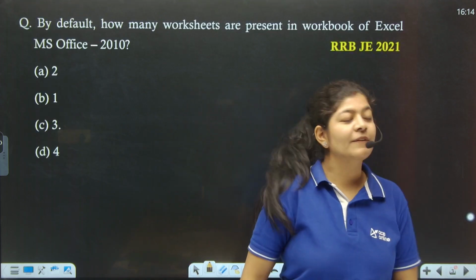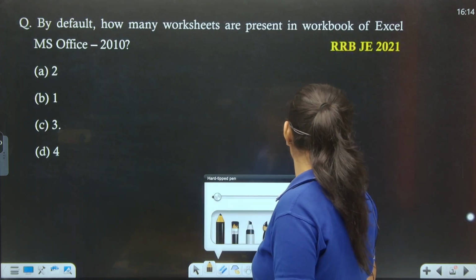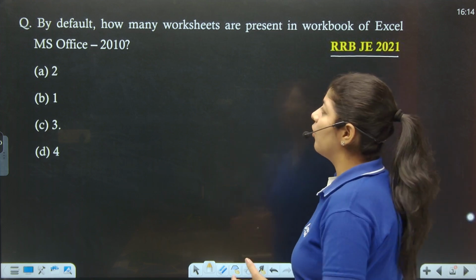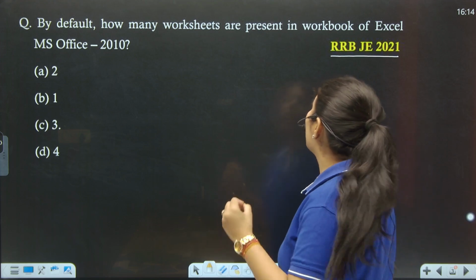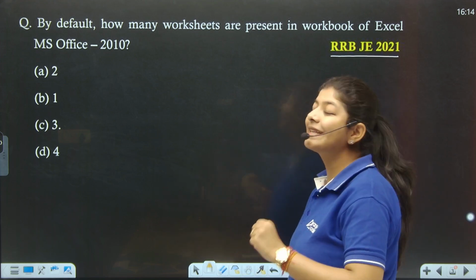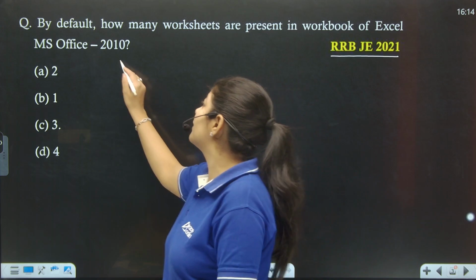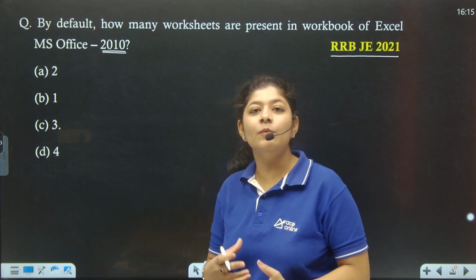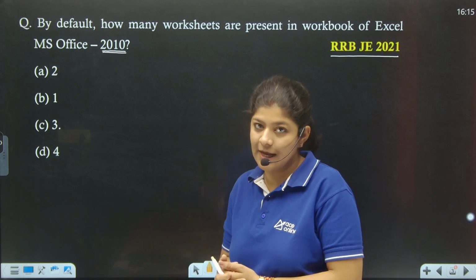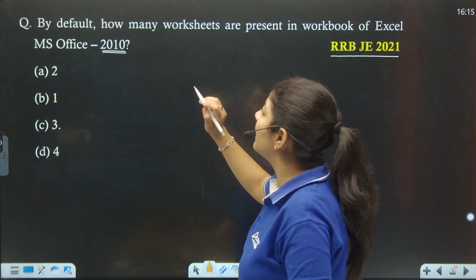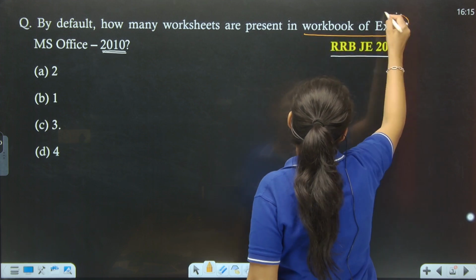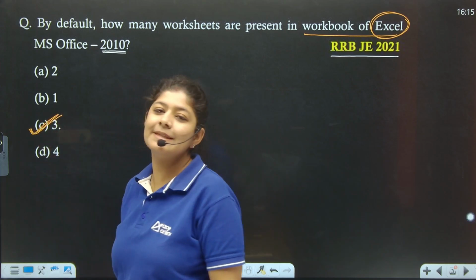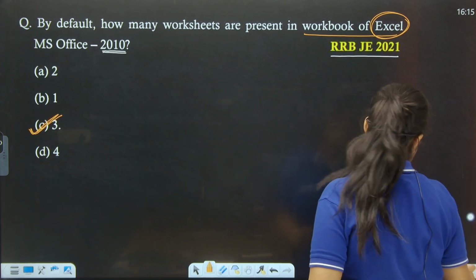So the first question that we are having over here is from the year 2021, and the question is saying that by default, how many worksheets are present in the workbook of Excel MS Office year 2010? Here what we need to do, we just specially need to take care of the year and what are the default things that the question is asking. So here if we do talk about the MS Office and the workbook of Excel, how many sheets are we having? By default we are having 3 sheets. That means your option number C is the correct one.